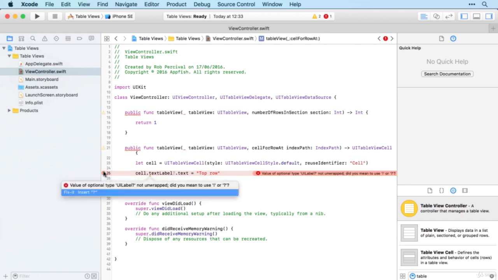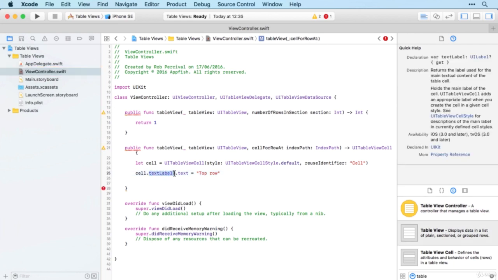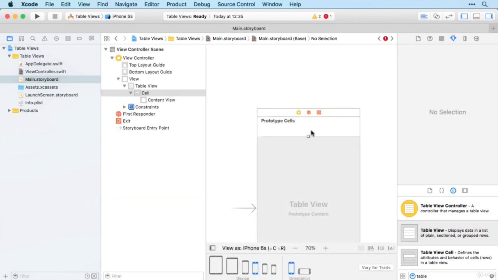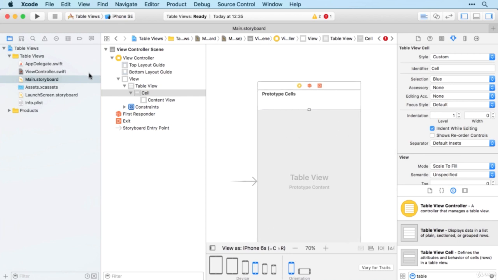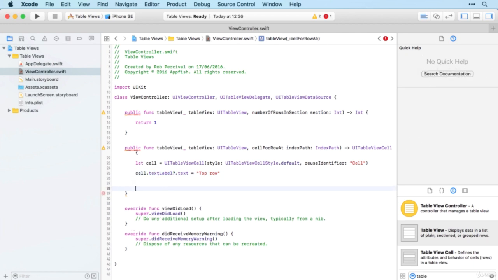Now, one message here is that the text label part of cell is an optional, as we've seen before. That means that it's possible for this text label not to exist, but we know that it will because we created the cell over here, and so we know it will have a text label attached to it. But we just need to put a question mark there to make it clear that we're aware that it's possible that this text label won't exist, even though we know that it will. Okay, so we've created our cell, we've given it a reuse identifier and a style, and we've set the text to top row.